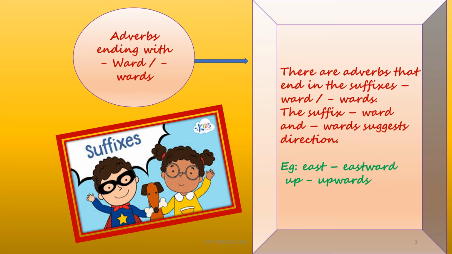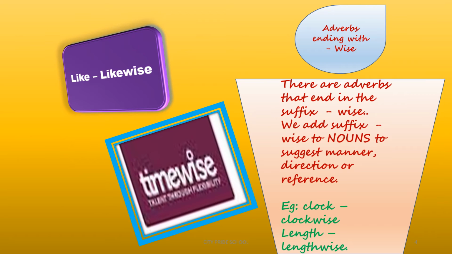Now, there are certain words which, when we add word or words to them, become adverbs. Like east, if we add word to it, it becomes eastward. Up, if we add words to it, upwards. So similarly, there are many other words wherein we can change a word into an adverb by simply adding word or words to it.